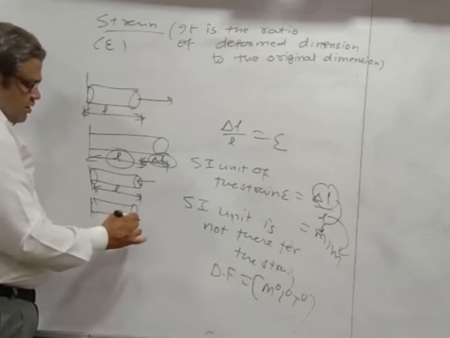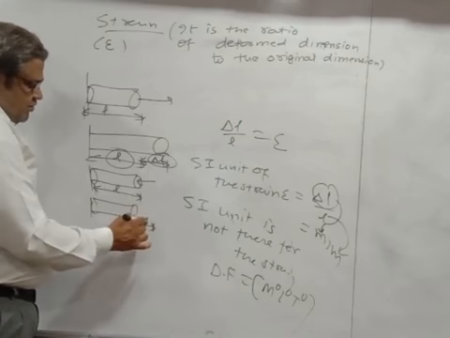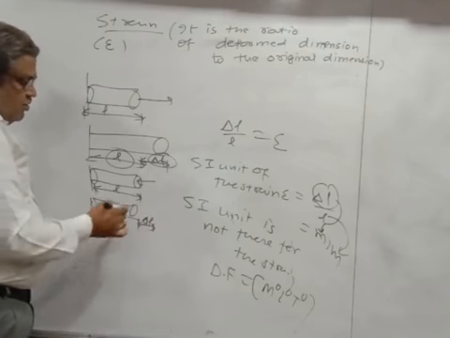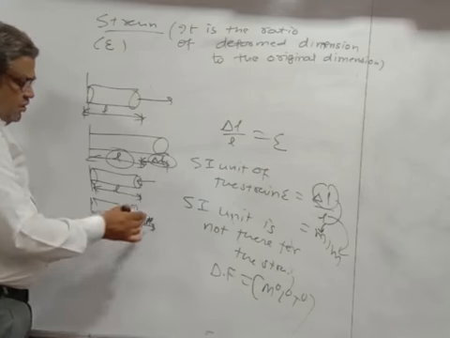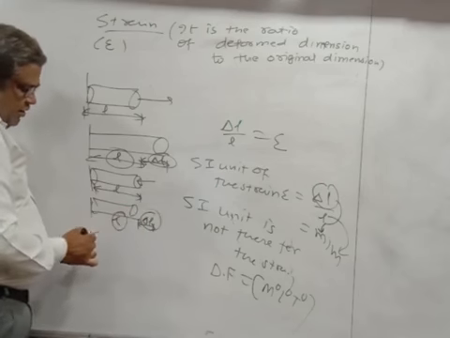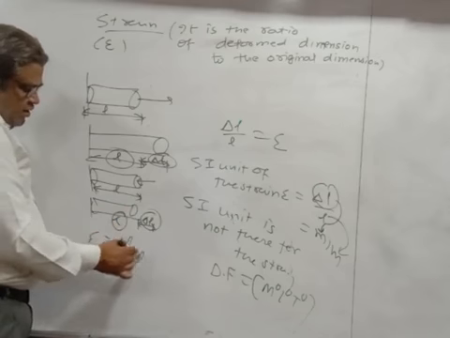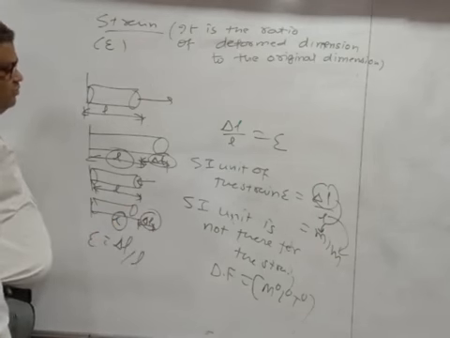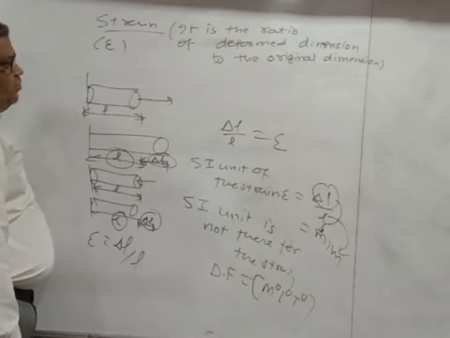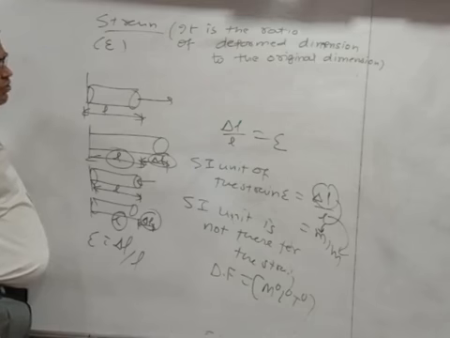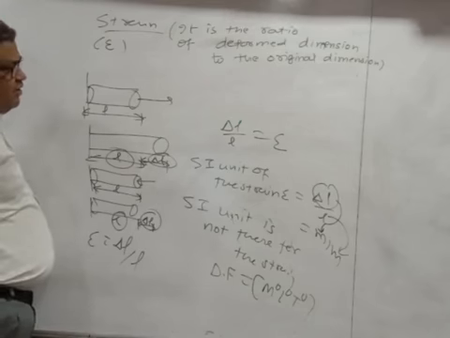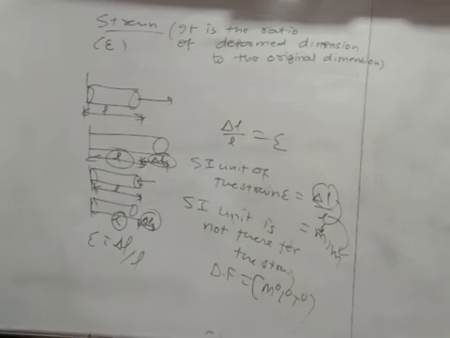So this is delta L and this is L. If you apply the compressive force, then this ratio delta L by L will give you the compressive strain. It is the ratio of the deformed dimension to the original dimension. This is how we can easily find the value of the strain.